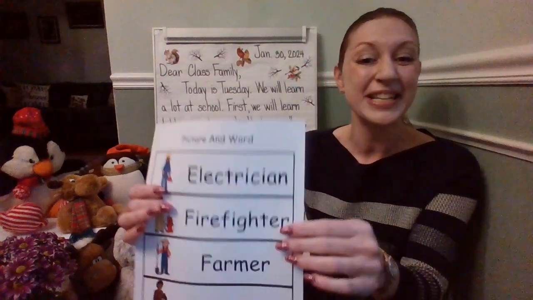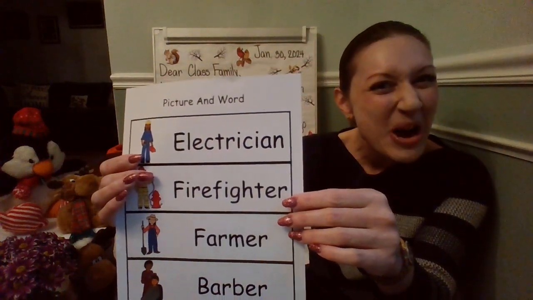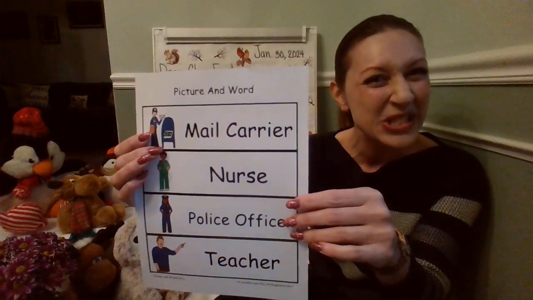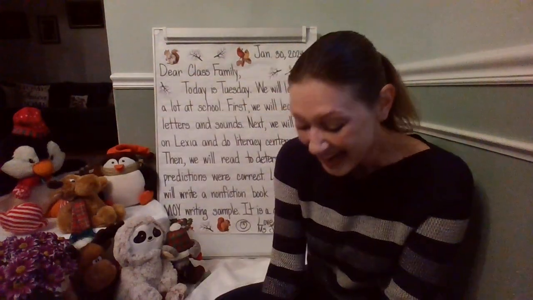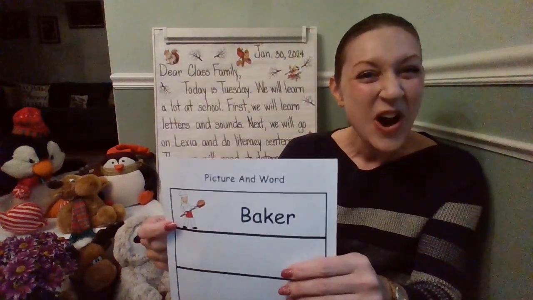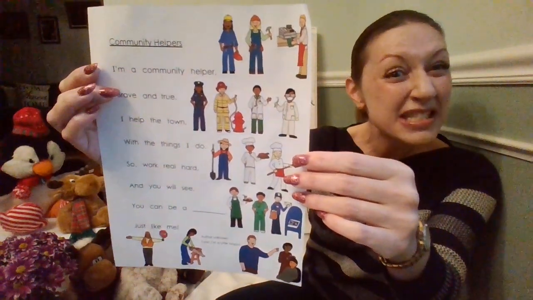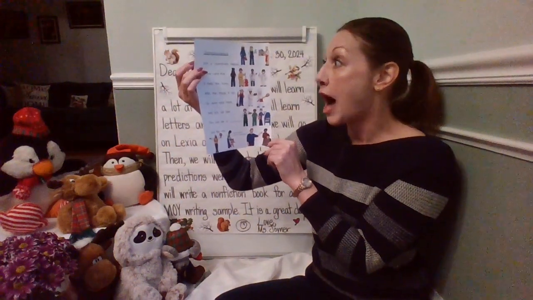We're also going to be rereading a poem. Do you remember the poem Community Helpers? We're going to be rereading it. Are you ready? Okay, we're going to do it in class too. Remember the poem Community Helpers, and it can be sung to the tune of I'm a Little Teapot. Community Helpers. I'm a community helper, brave and true. I help the town with the things I do. So work real hard and you will see, you can be a blank just like me.